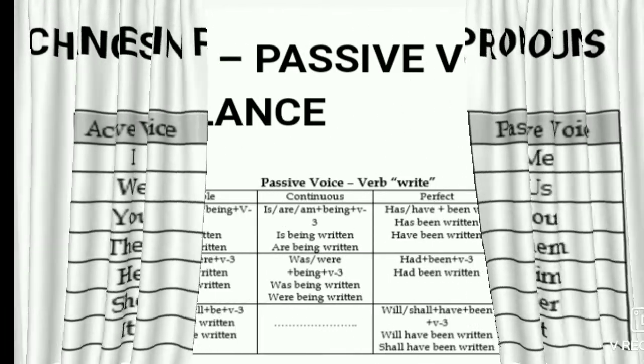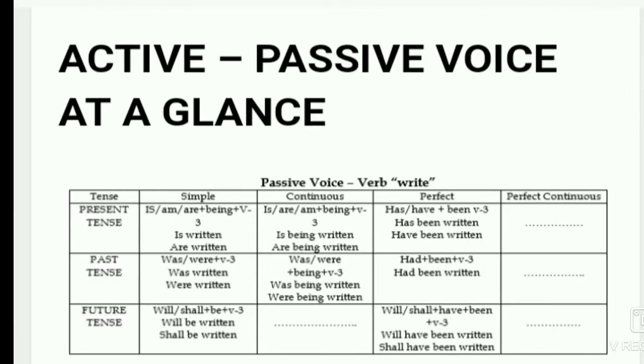Now we have to read about the structures, how in the passive voice the structure of the tenses is given in this box. All the structures of the tenses are given. First, in the simple present tense, it is is/am/are plus verb 3, and by, and the object. In continuous, is/am/are and being are used, and verb 3 is used in all. In the perfect tense, has/have plus been is used. You have to remember, and verb 3 is used.